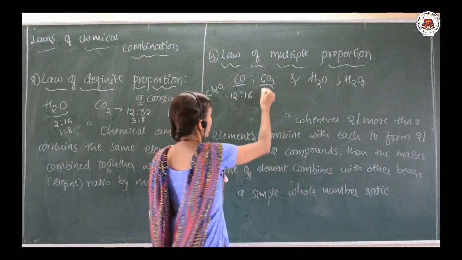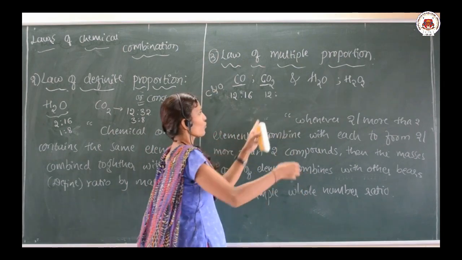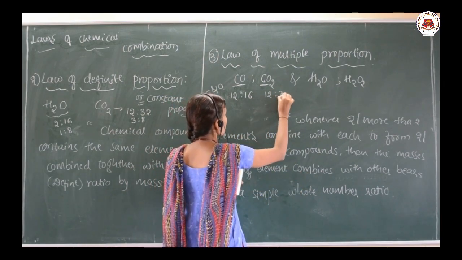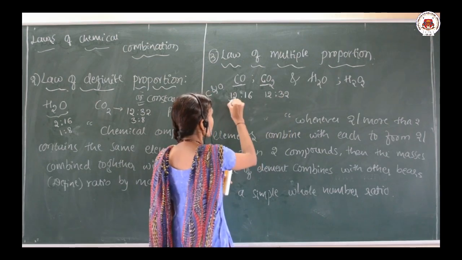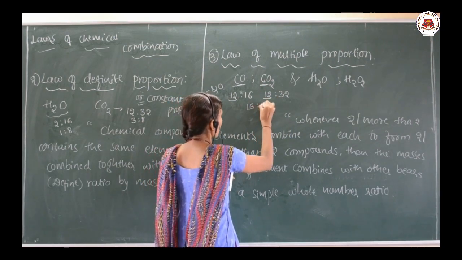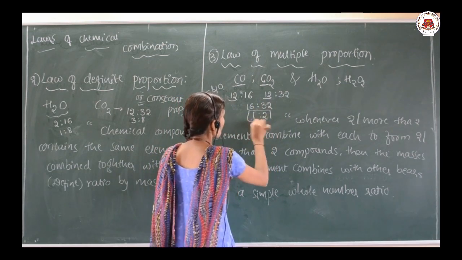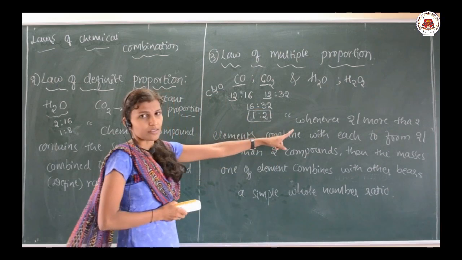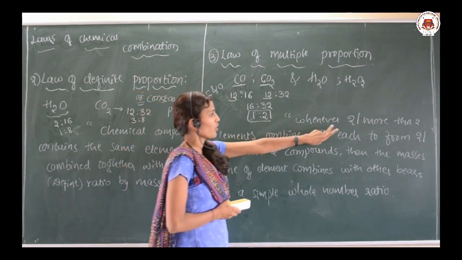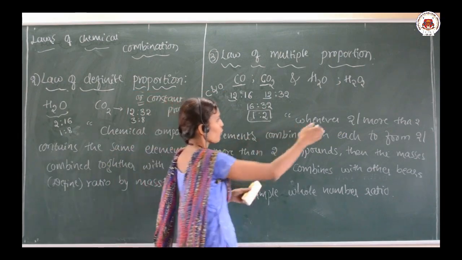So, if I go for here, carbon is 12, oxygen 16, 2 times is 32. It means carbon 12 is fixed. Let us take the ratio of the oxygen, 1:2. See here, now go for the statement. Whenever two elements combine, here two are there, so I am not using the term more than two.